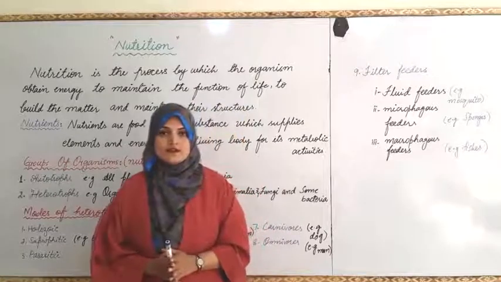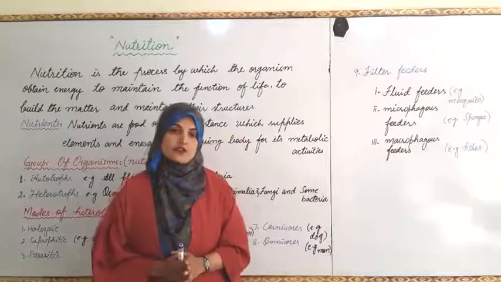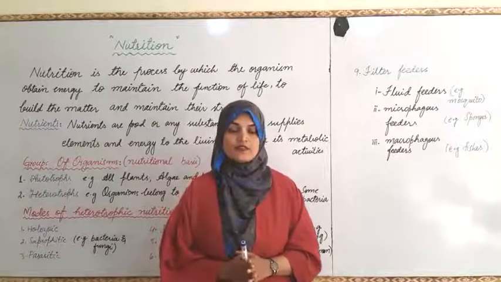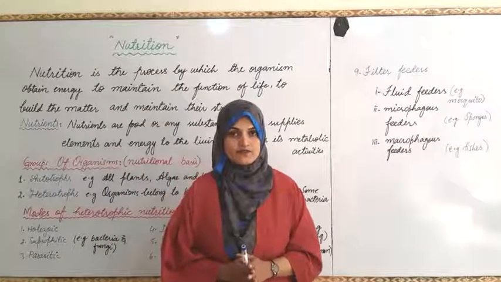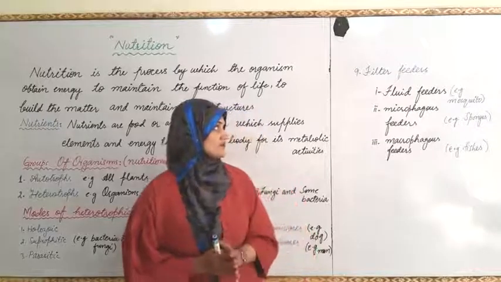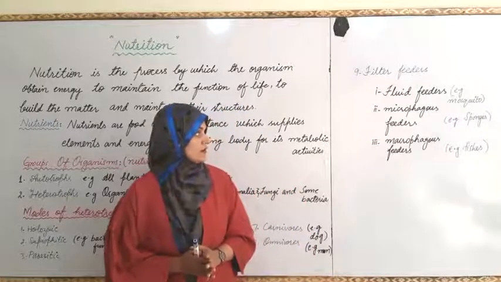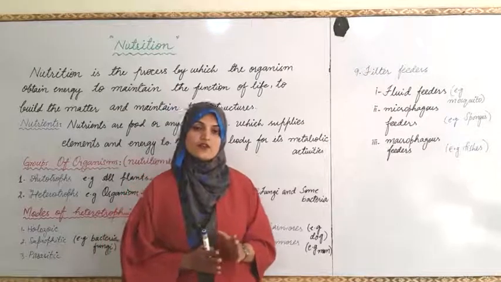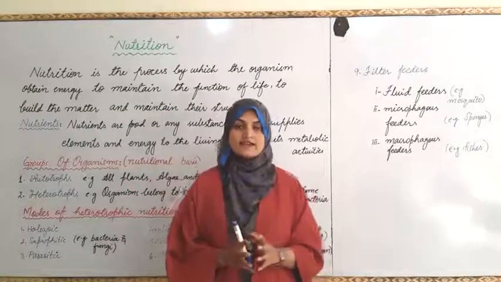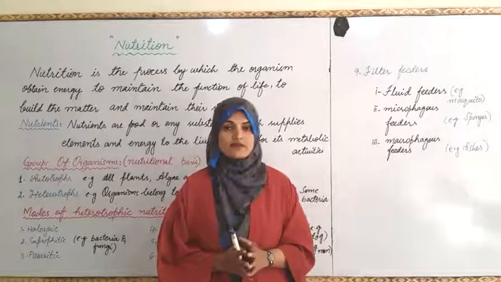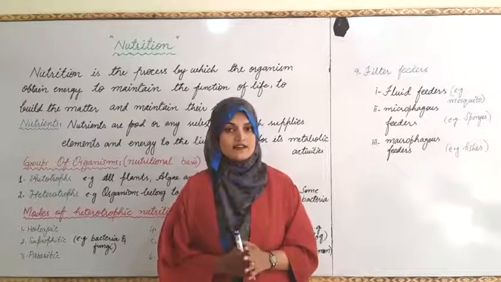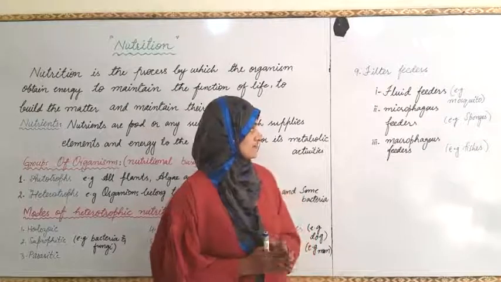Fluid feeders are those living organisms that obtain their food in the form of liquid, like mosquito. Microphage feeders are those feeders that live in the water and capture microorganisms from the water current, and then survive and get nutrients from that.